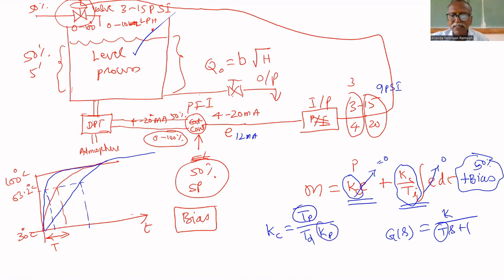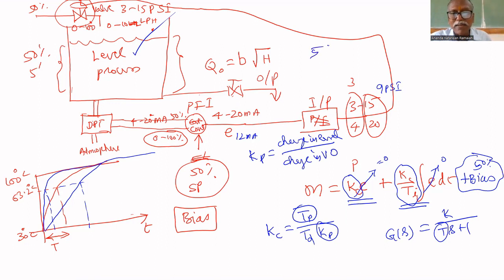This Kp is gain. If I open the valve 50%, what is the level inside? If I open 100%, or if I change the valve opening by 5%, what is the change in level? That is called Kp. Kp equals change in level divided by change in valve opening. Valve opening we won't talk in terms of 3 to 15 PSI or 4 to 20 milliamp. We'll talk in terms of percentage.